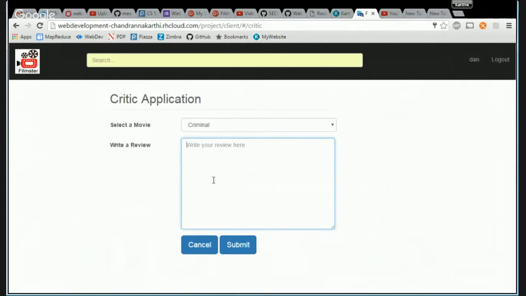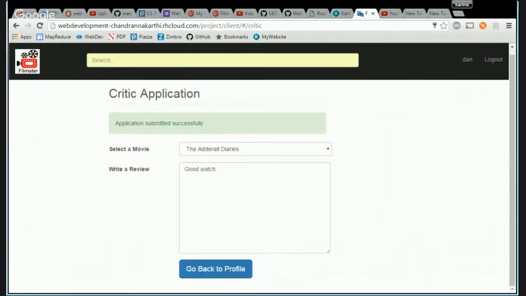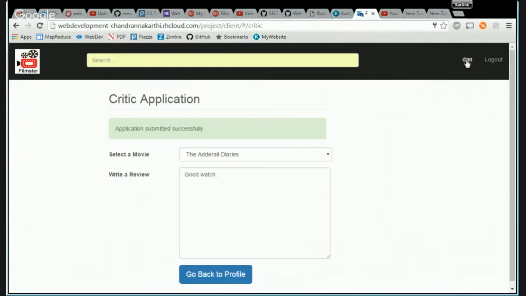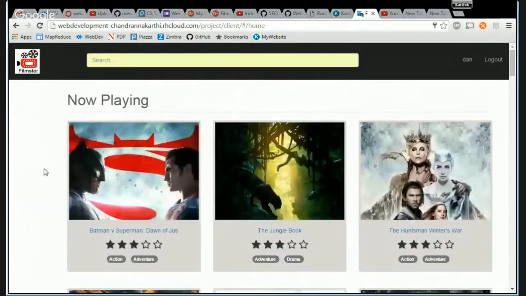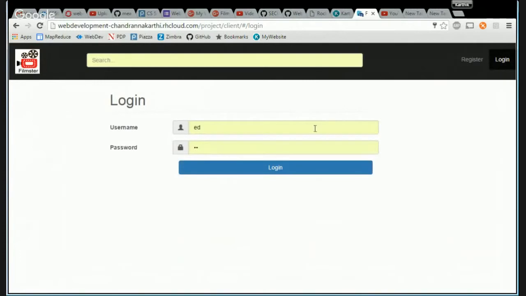So let's see. Some random movie which is not in the top. I've seen a lot of movies there, so anything. Good watch. Just to show you guys the functionality. So I've applied for the critic application here. And if you go to my profile, I don't have anything. So that's blank. And now let's log in as the administrator, the admin.